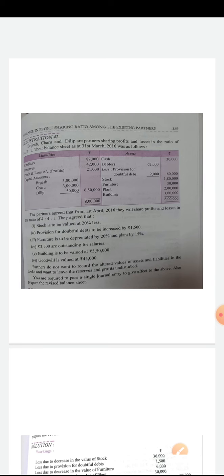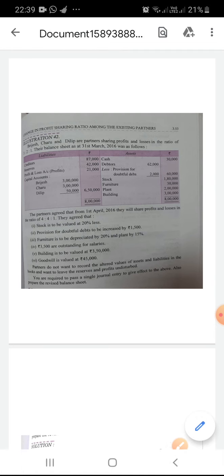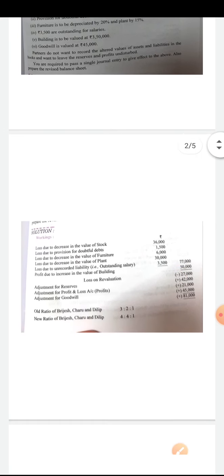You are required to pass a single journal entry to give effect to the above and also prepare the revised balance sheet. So we have to show the effect of all these adjustments in the single entry. For this, first of all, we will calculate the overall loss or profit.